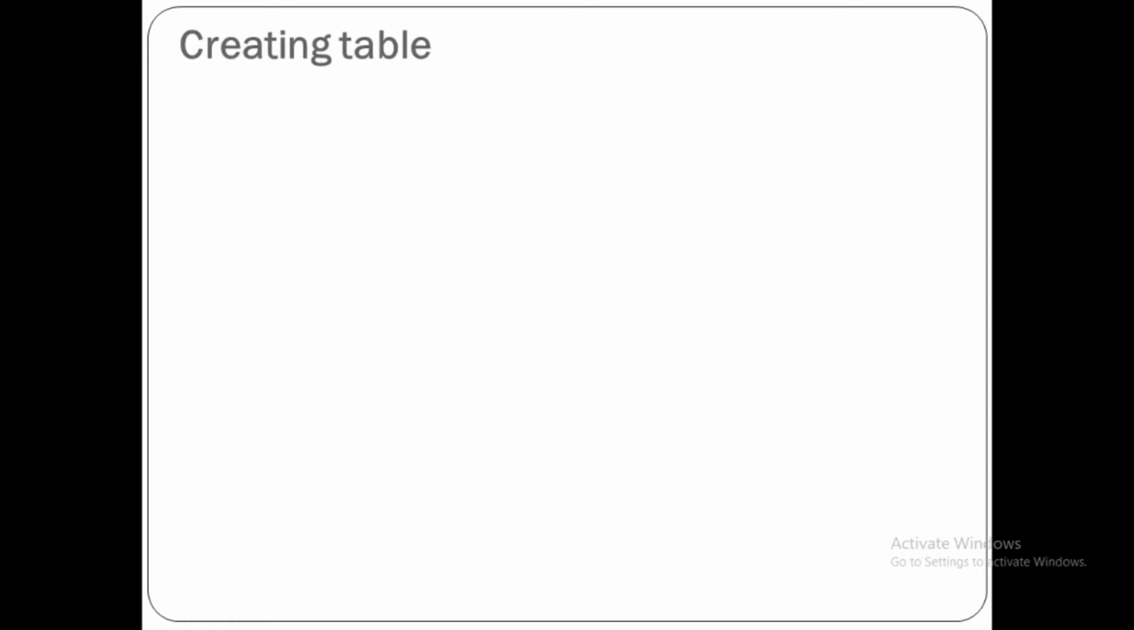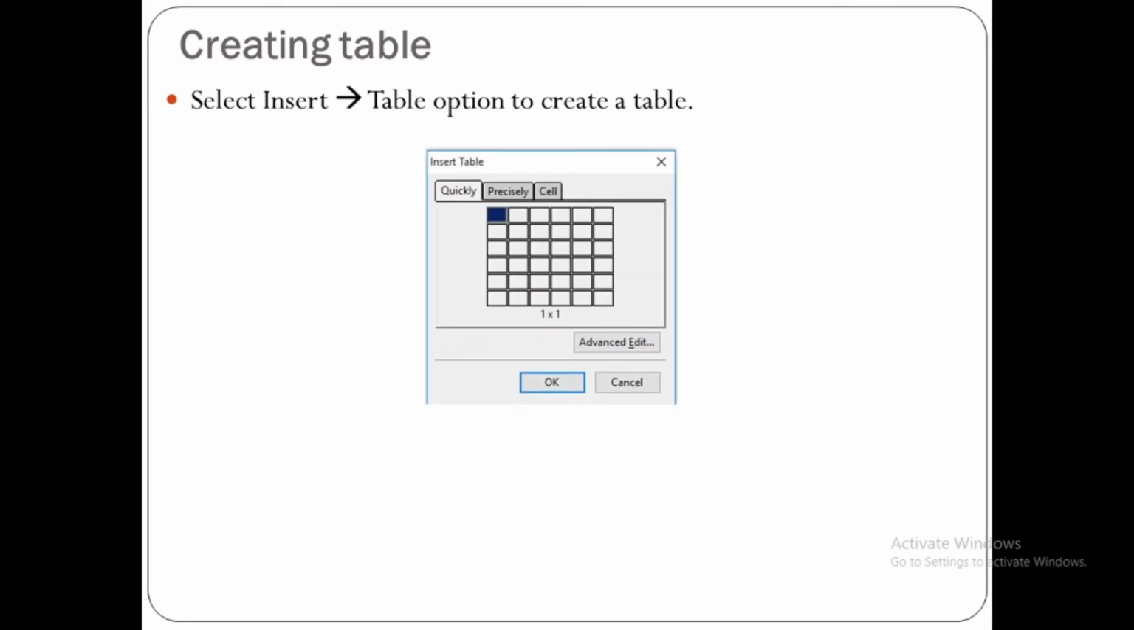Now we will see topics one by one, individual topics, how to create table. So select insert table option to create a table. When you select insert table option, it will show you a dialog box where you can select number of cells. So select number of rows and columns to insert a table accordingly.